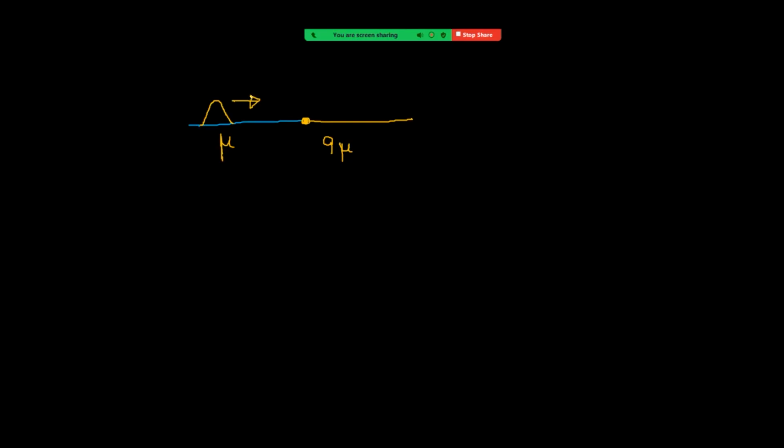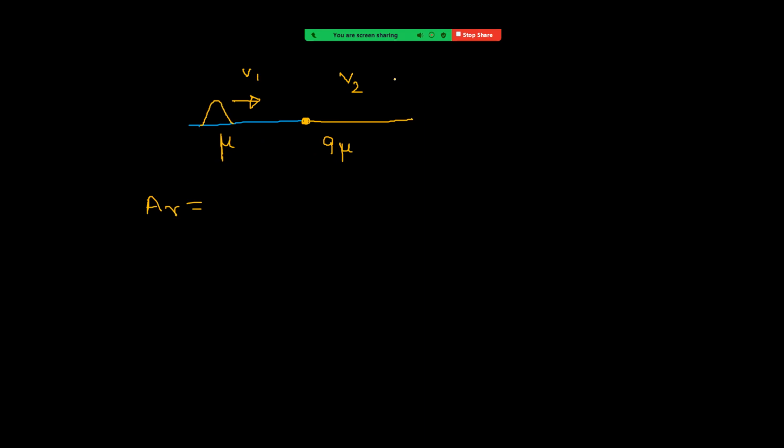If you want to calculate the fraction of energy transmitting, first let us calculate the amplitudes for the reflecting wave and transmitting wave. The expression for the amplitude of the reflecting wave: in the first string mu, second 9 mu. Suppose the velocity in the first is v1 and the second is v2.